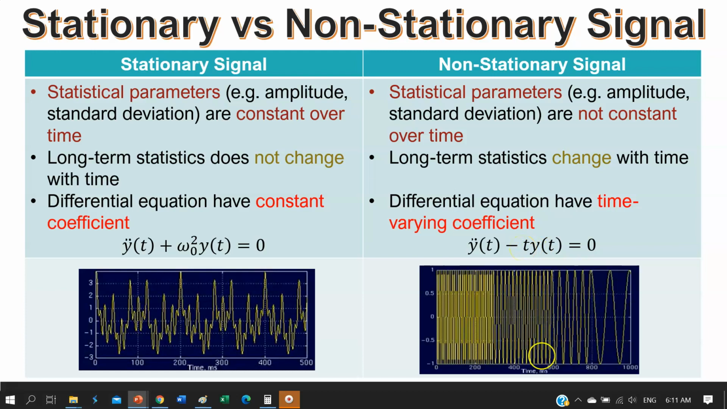And if you look at the signal here, you can see that with respect to this time period, it does not repeat itself. From 0 until 300 millisecond, the signal here has a very high frequency. However, from 300 to 600 millisecond, the frequency started to become a little bit slower, and then slower again from 600 to 800 millisecond, and much slower from 800 to 1000 millisecond. So for this type of signal, the long-term statistics will change.